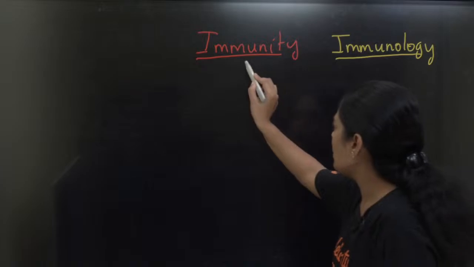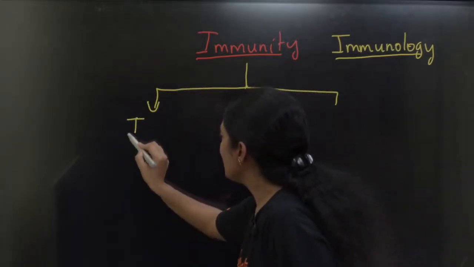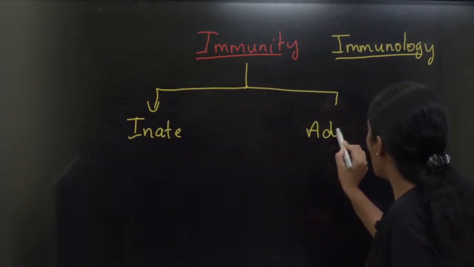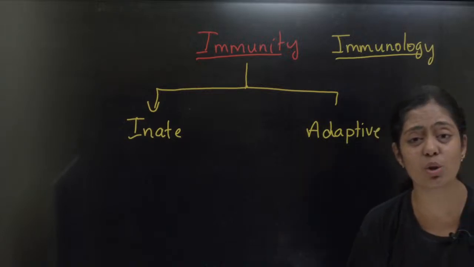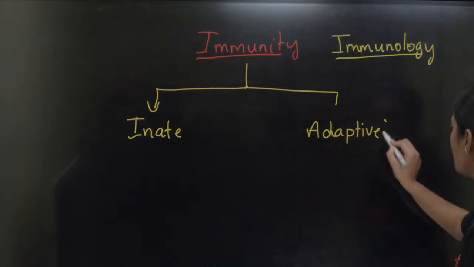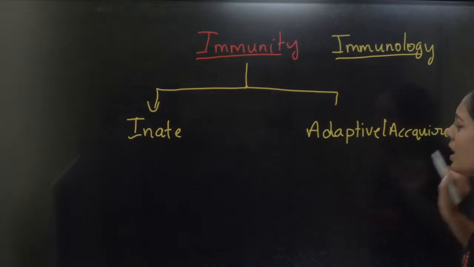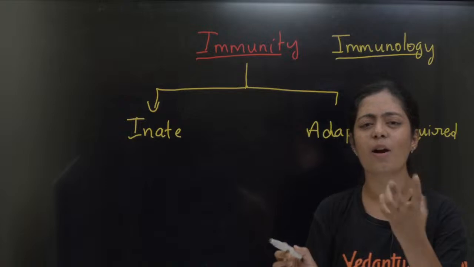ரெண்டு விதமான immunity இருக்கு. Let me see how many of you will tell me. One is innate immunity, another one is adaptive immunity. ஓகே, innate immunity ன்னு சொல்றோம், adaptive immunity ன்னு சொல்றோம். இதுக்கு இன்னொரு பேரு இருக்கு, acquired immunity. What is innate? What is acquired பசங்க? Innate na enna, acquired na enna?